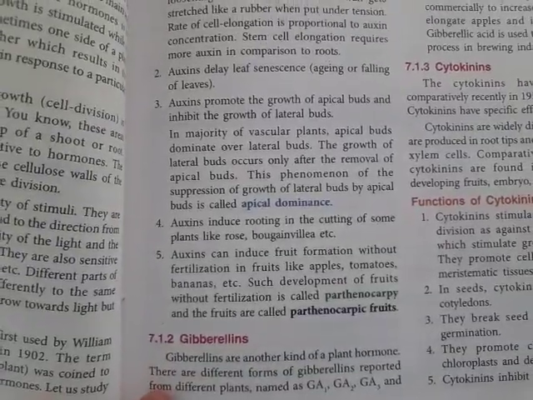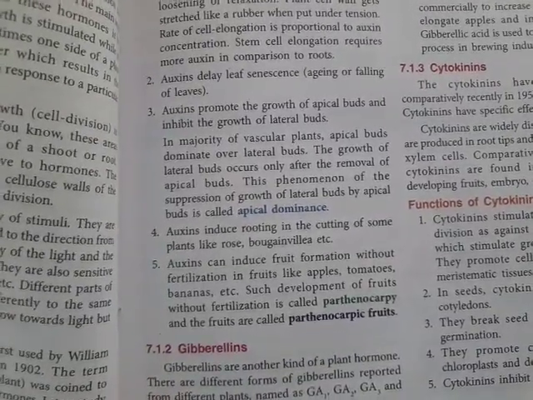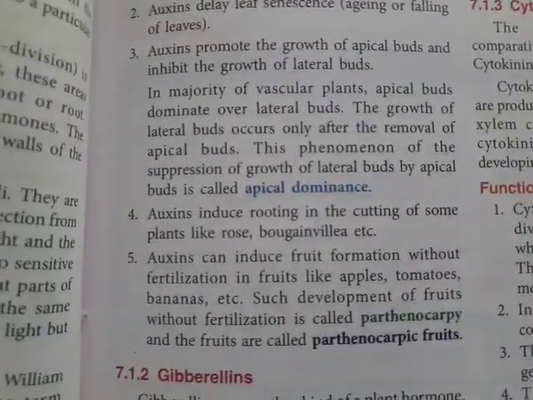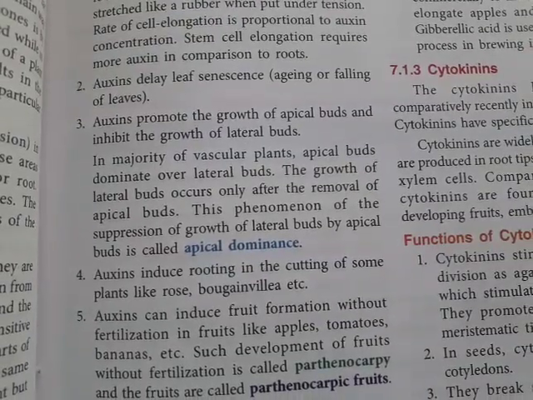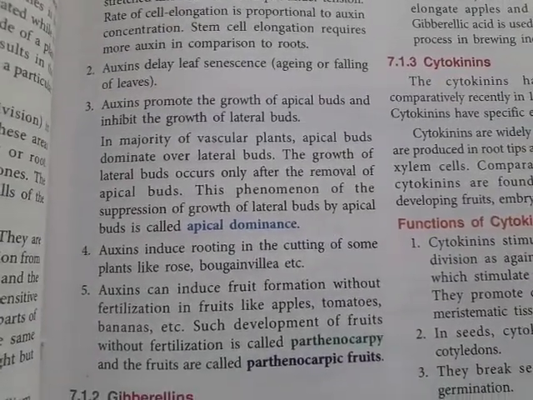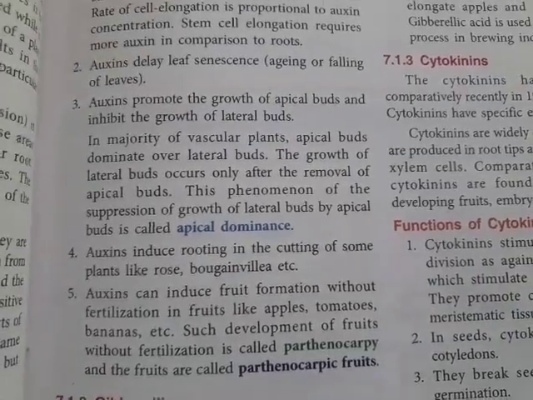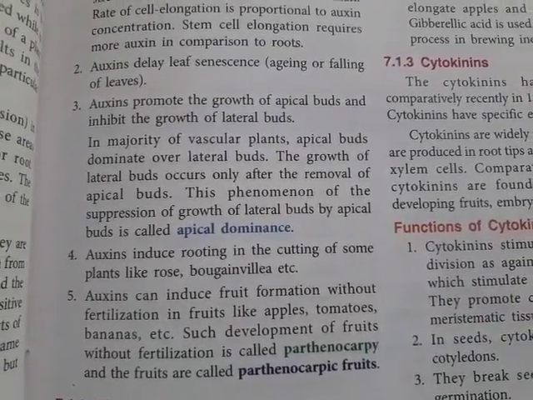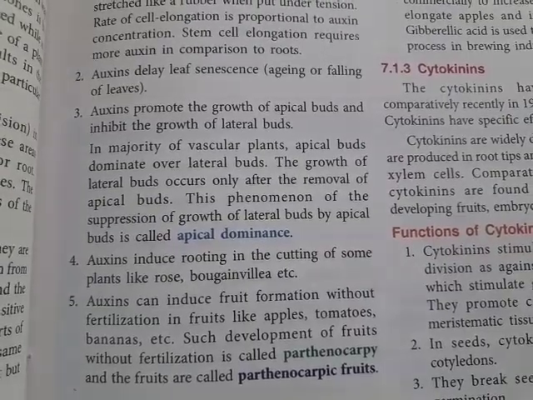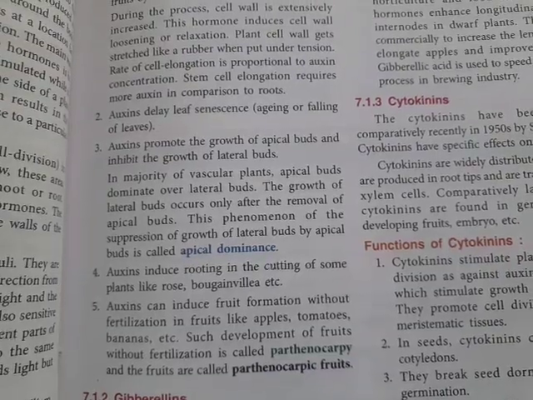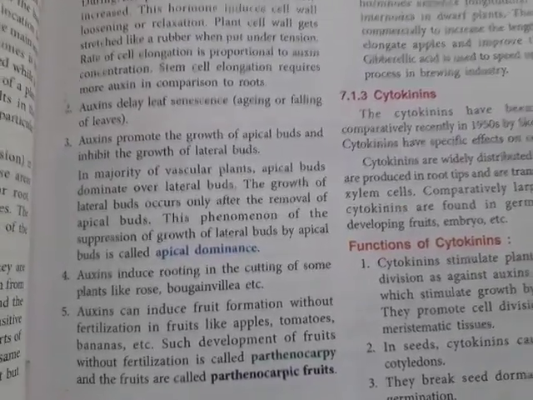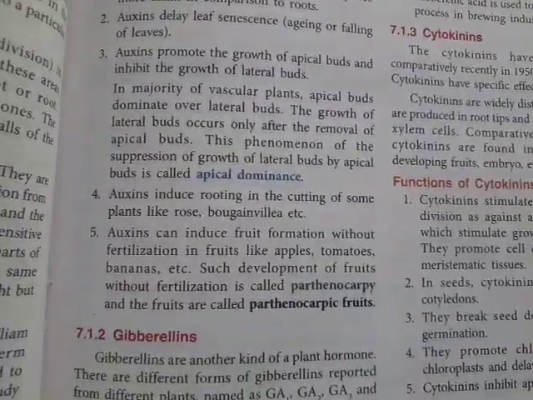Now, majority vascular plants. What are vascular plants? Vascular plants are those plants having a vascular system, which is xylem and phloem. In vascular plants, apical buds dominate over lateral buds. So when does the growth of lateral buds occur? Only when the apical bud falls off. This phenomenon of suppression of the growth of lateral buds by apical buds is called apical dominance. First the apical bud will grow, and only then will the lateral buds grow. So who is dominating the lateral buds? The apical buds. So this phenomenon of suppression is called apical dominance.